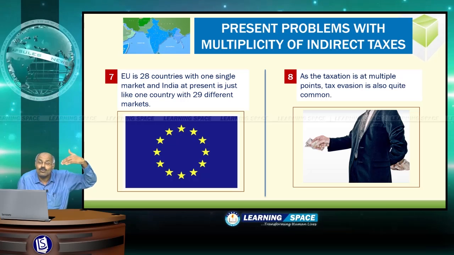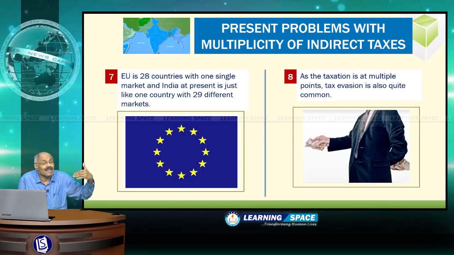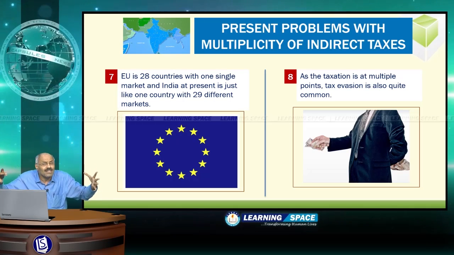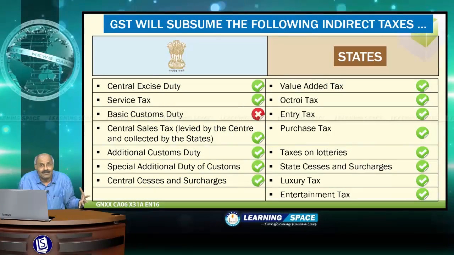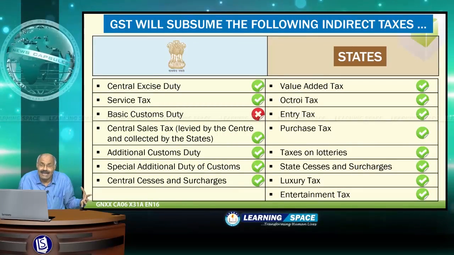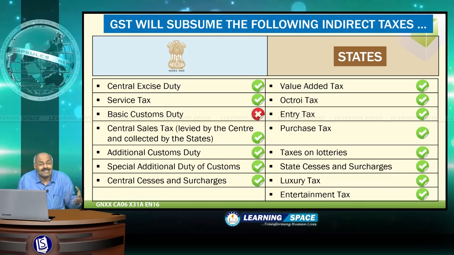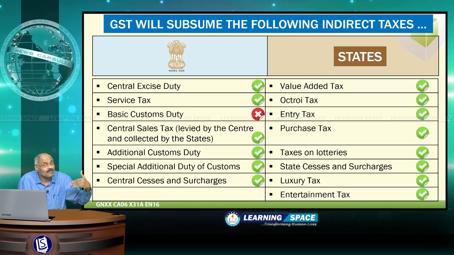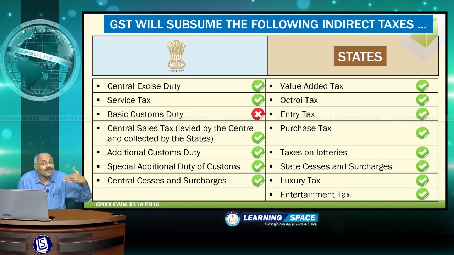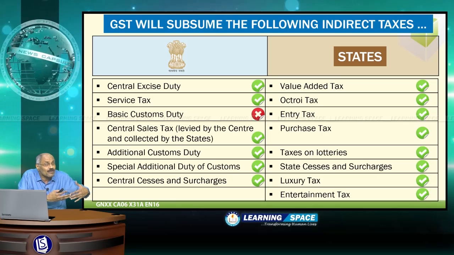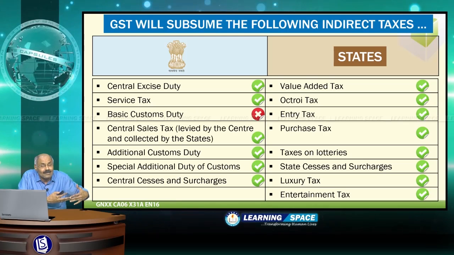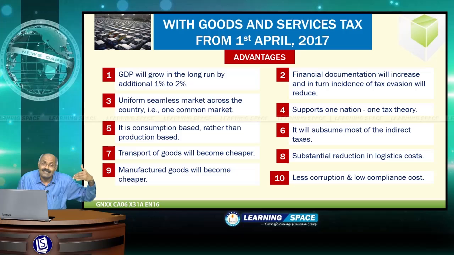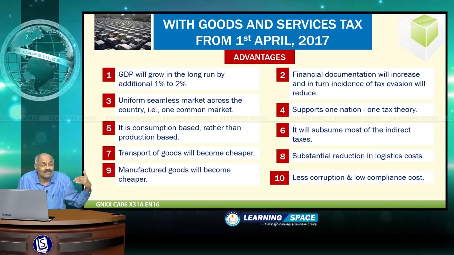Now, with goods and services tax, once it becomes a reality from 1st April 2017, it will subsume all the taxes. Please look into this slide. Whatever I have listed as indirect taxes, it will subsume all the taxes except basic customs duty, and for the time being, certain items like potable alcohol and petroleum products are kept out of the purview of goods and services tax. Right? And what are the advantages once goods and services tax is implemented from 1st April 2017?